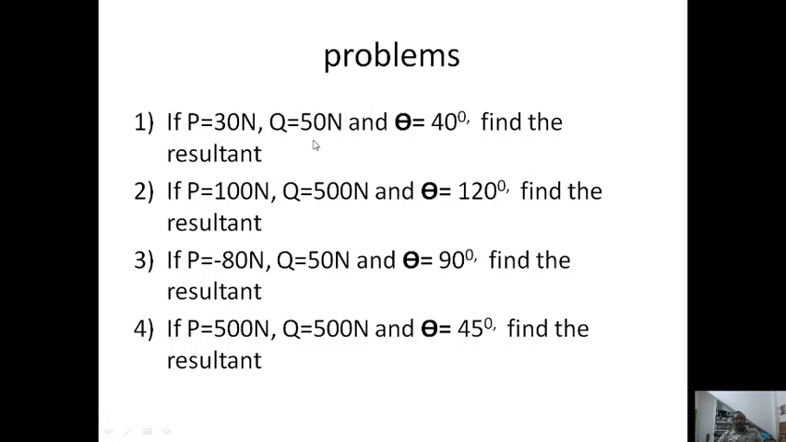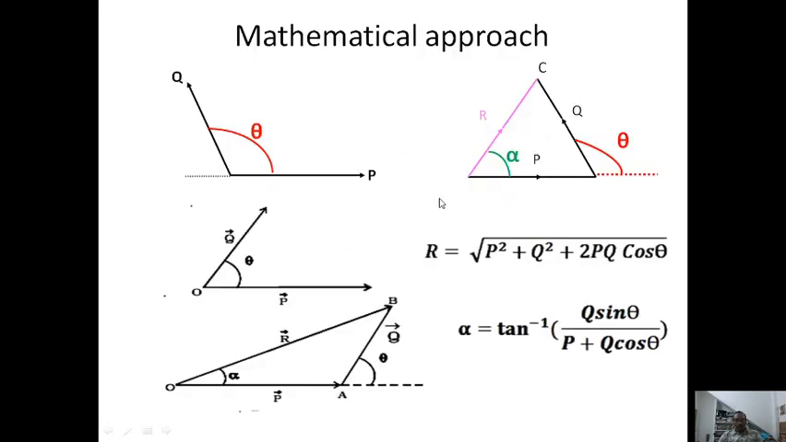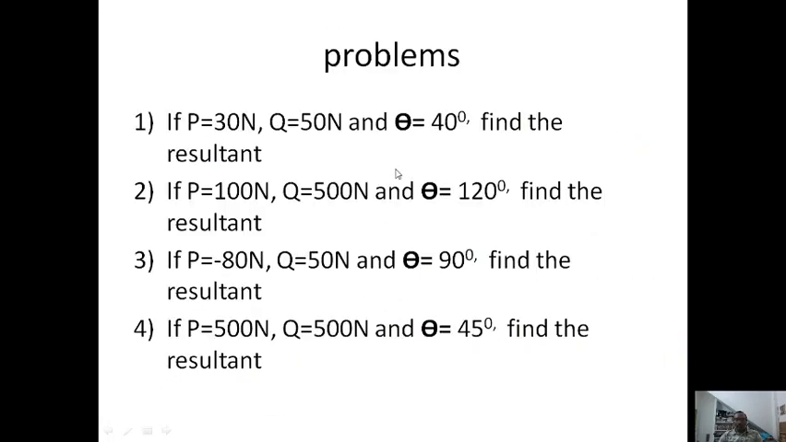Then what is the formula to get the resultant? R is equal to square root of P square plus Q square plus 2PQ cos theta, and alpha is equal to tan inverse of Q sin theta by P plus Q cos theta. Use that formula and you will get the solution for these problems.